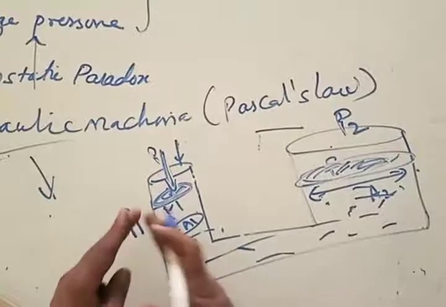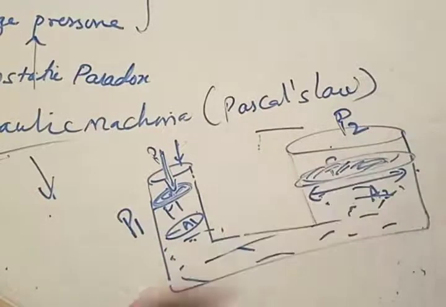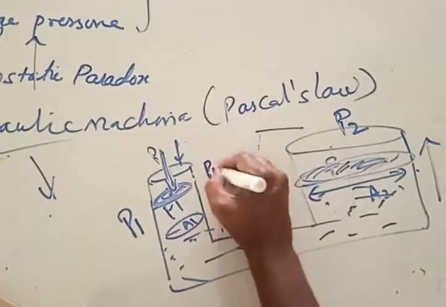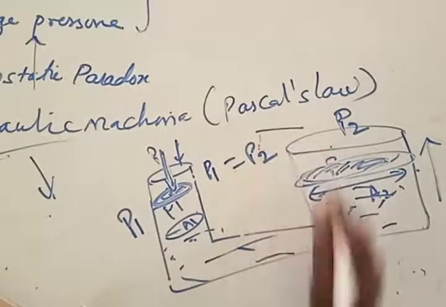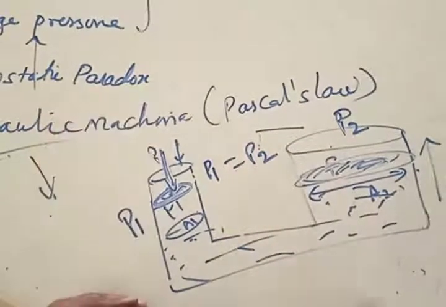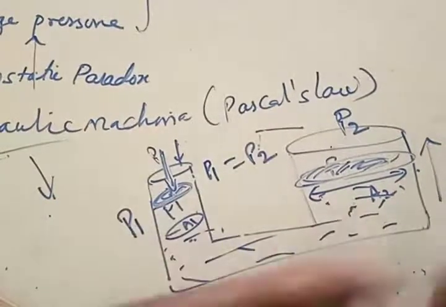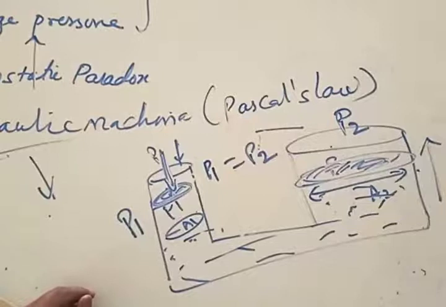This pressure is distributed equally to all parts, so the same pressure comes out. According to Pascal's law, pressure at 1 equals pressure at 2, because Pascal's law states that pressure acting at one point is distributed equally in all directions. This is called a hydraulic machine.